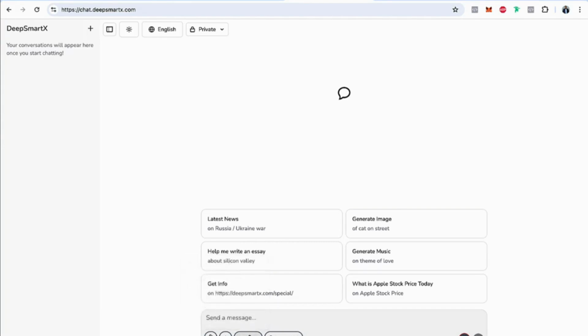If you want to search the latest news, you can use the search function. And if you want the model to think really deeply on a very intense topic, you can click on deep think. At the same time, we have voice input here. If you don't want to type, just click on this, convert your voice into text, and just click enter and the system will give you answers.